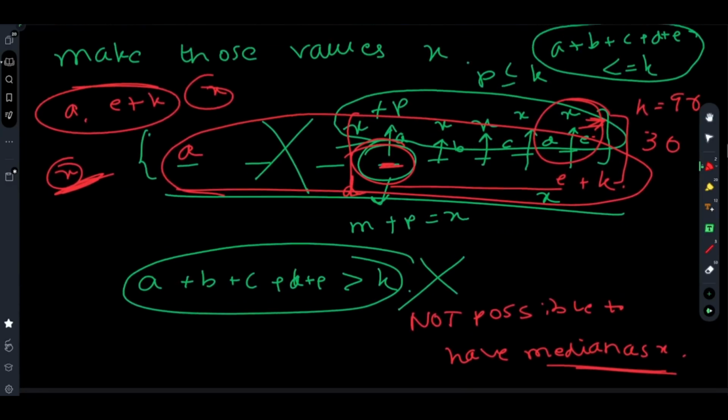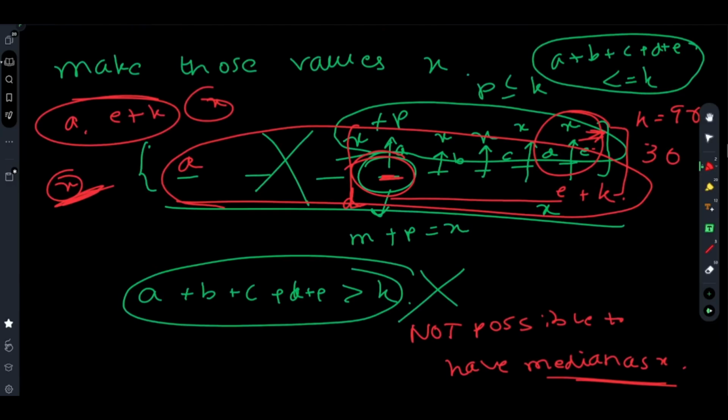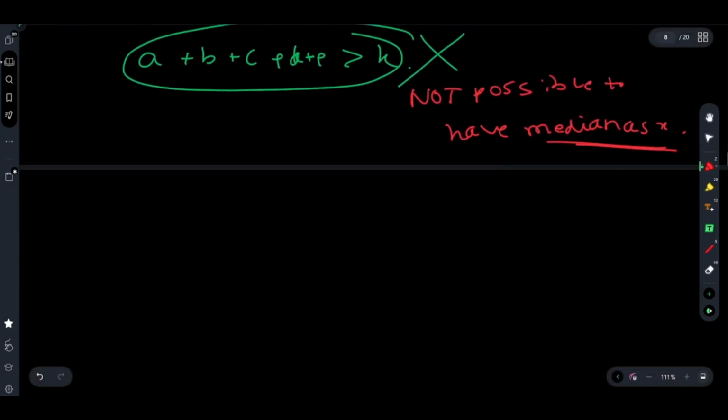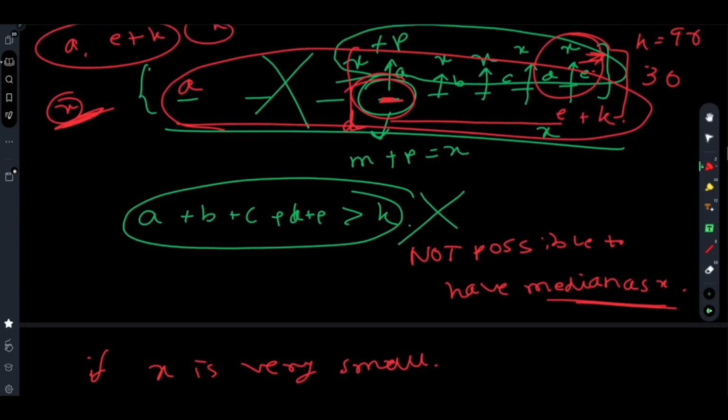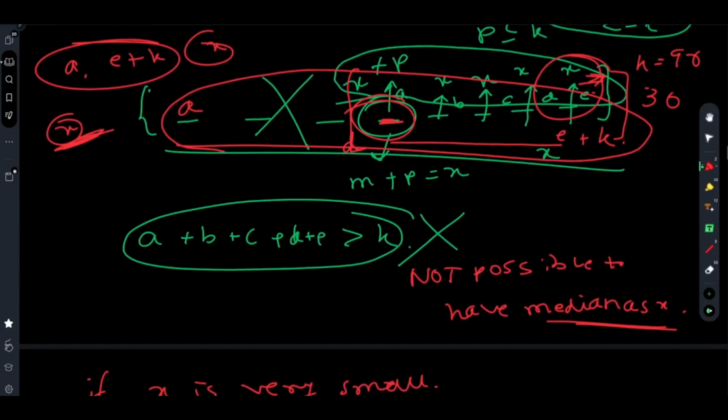So first, if the value of x is very small, then obviously it is possible that the median can be okay, considering the number of increments that we're doing. But if the value of x is very small, would you want that situation? No, you will not want that situation. So what can be the minimum possible value of this median?